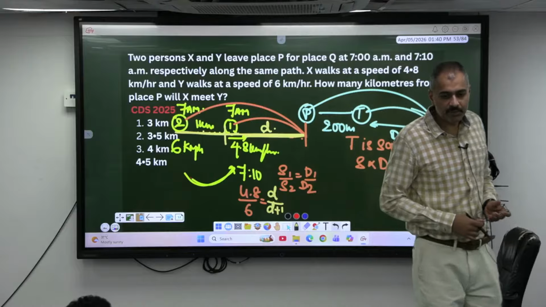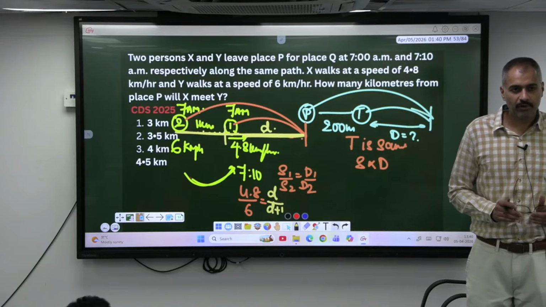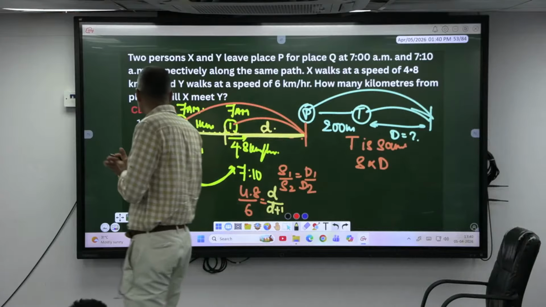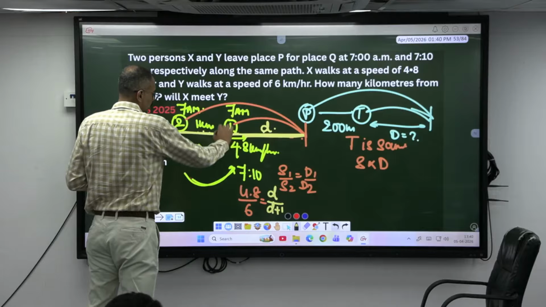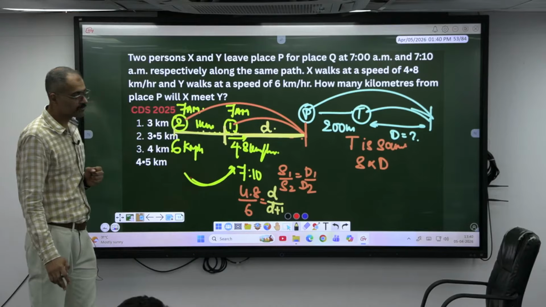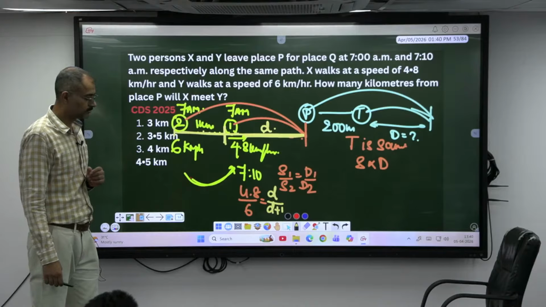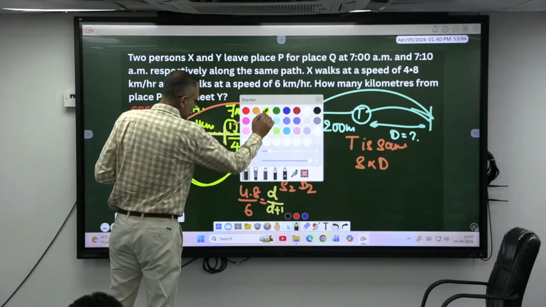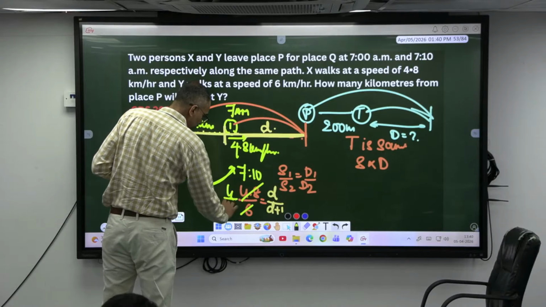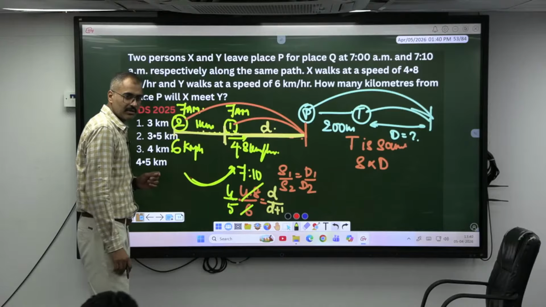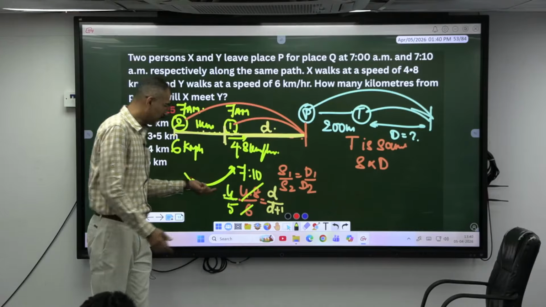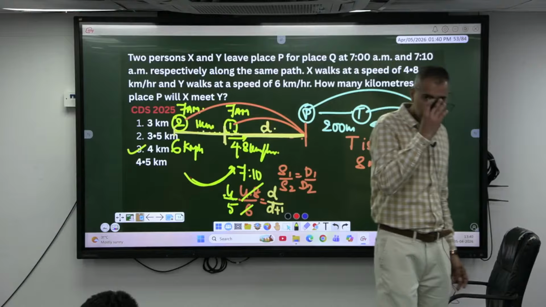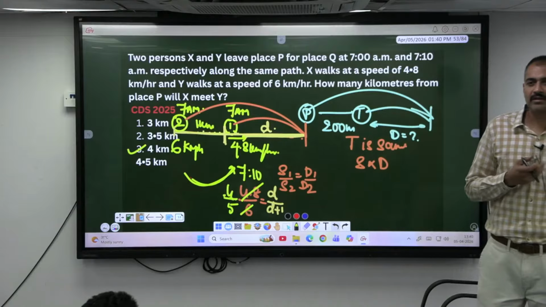In a recent video also I have explained these kinds of concepts. Policeman, thief, this is the same concept. Either you go and revise your notes. Come on, solve. 4.8 and 6 is in the ratio 4:5. What is in front of D? That is D. Okay, sir.